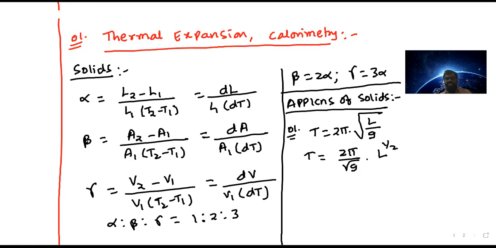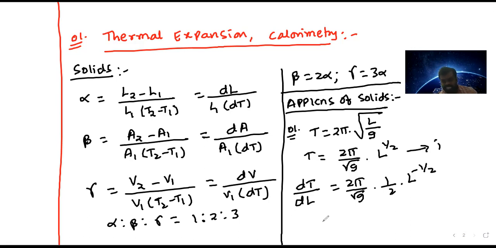As the length increases or decreases, in turn, alpha is dependent on change in length. So I can differentiate with respect to L on both sides. We get 2 pi by root g times d by dl of L power half, that is half times L power minus half. Let us consider this as equation 1. And dt, that is change in time period, is 2 pi by root g times L power minus half, which I will write as 1 by 2 root L, cross multiply, we get dl, called equation 2.